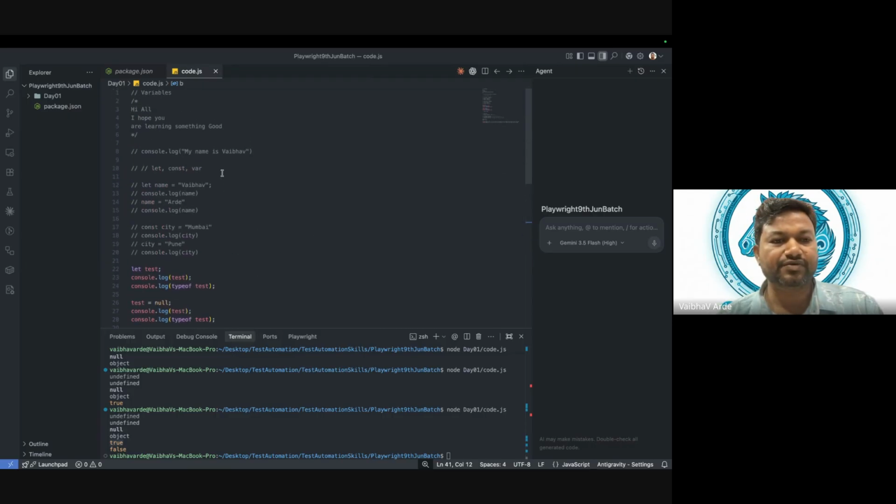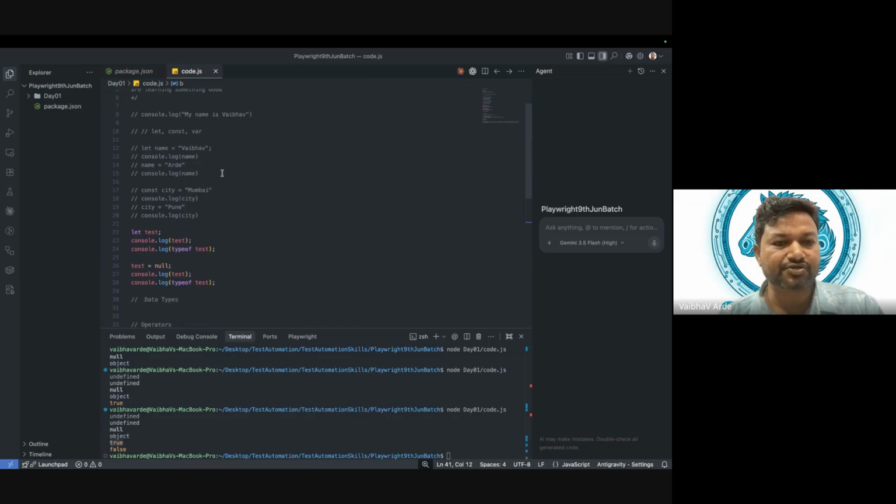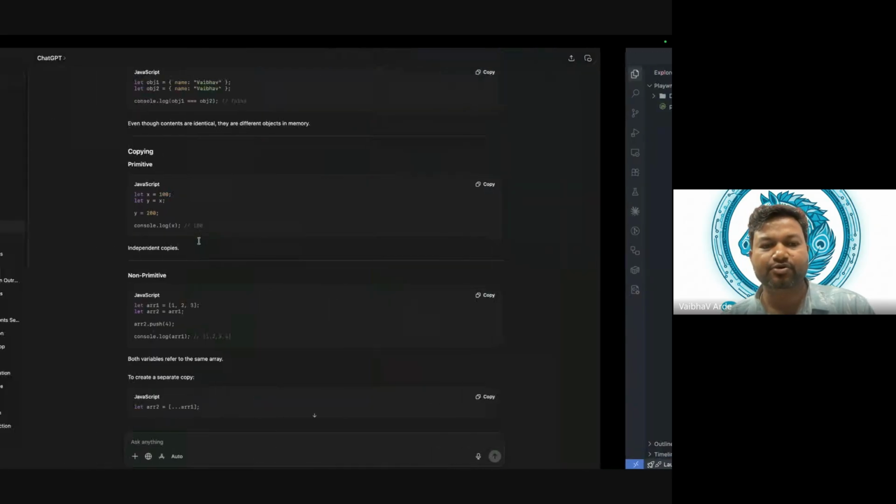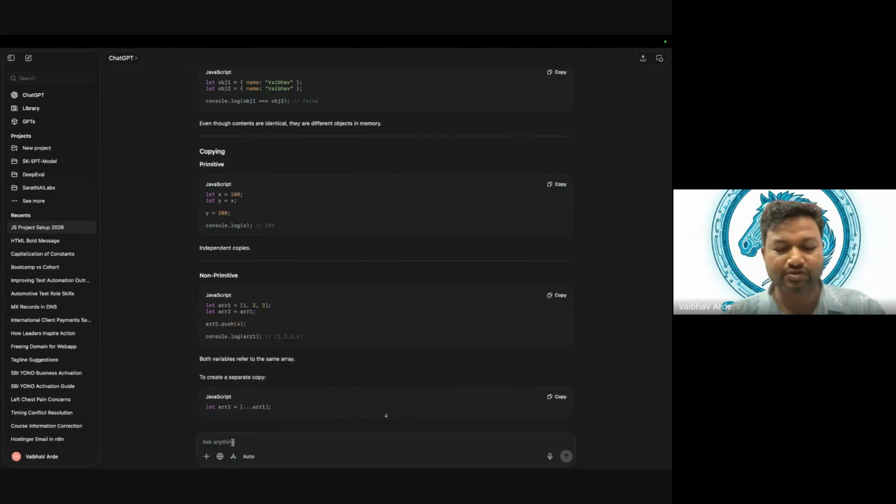So where are we now? We are into operators. We learned four types of operators: logical operator, arithmetic operator, assignment operator, and comparison operator. Let me do one thing. I want examples for this. If I keep on typing, these are very fundamental, right? So what I will do is ask ChatGPT. I will say, give me examples.